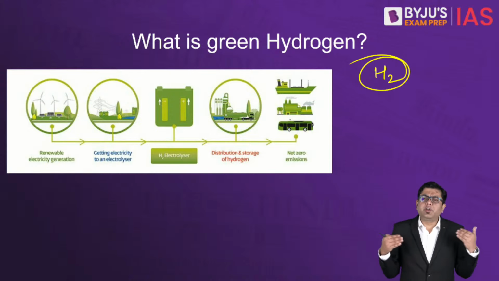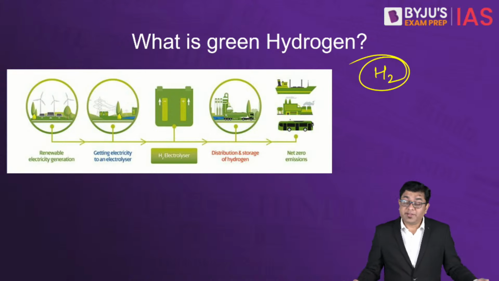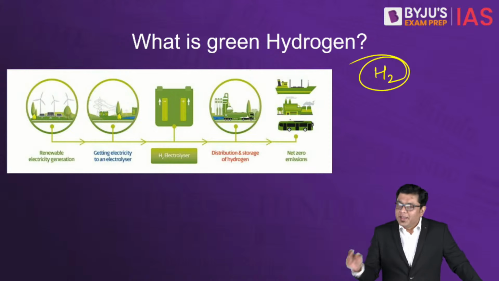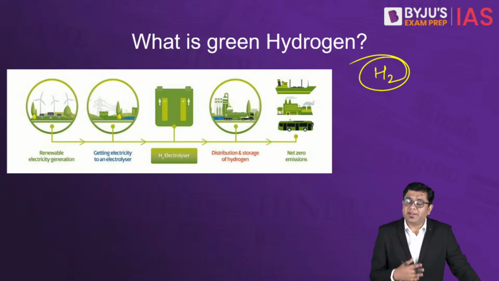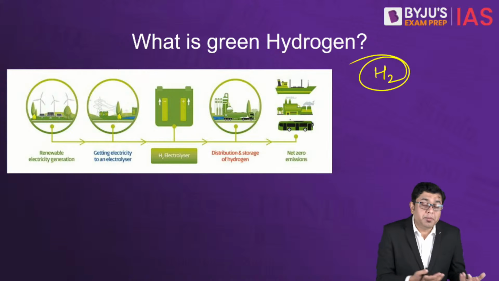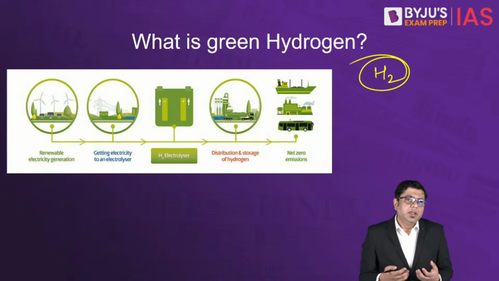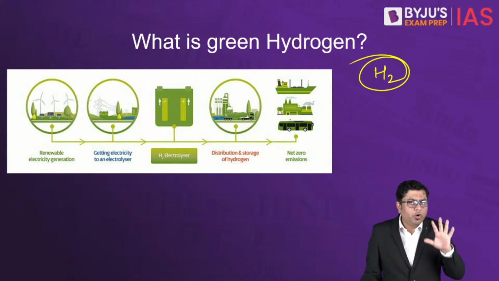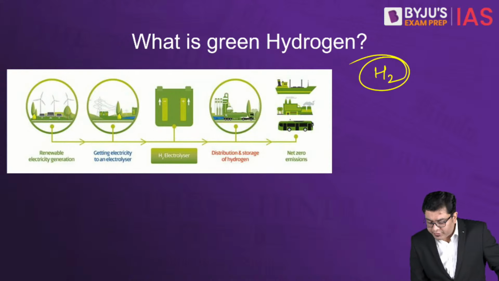So when you hear about green hydrogen, does it involve plants at all? The answer is no. Green hydrogen basically indicates the possibility of producing hydrogen in a manner where the energy required for the production is taken from renewables, right? So how does the production process happen, generally? It follows a simple process of electrolysis.